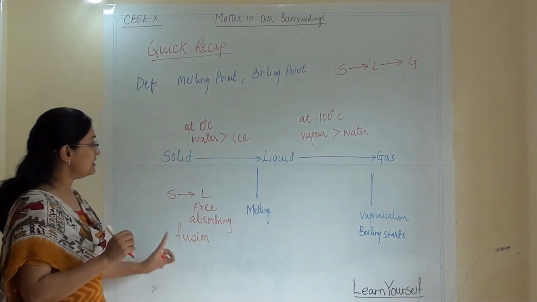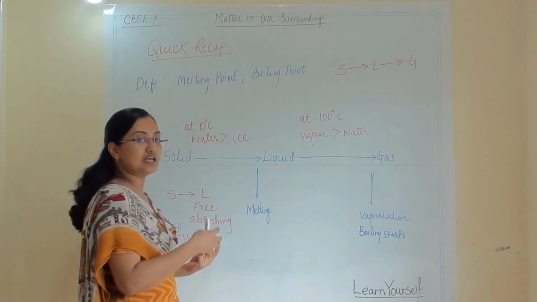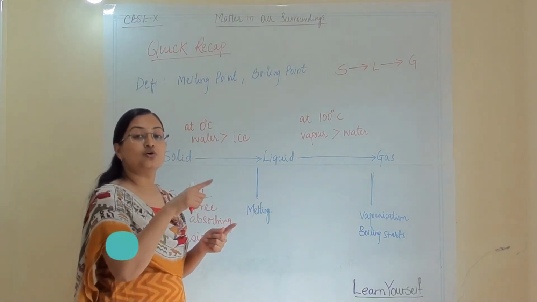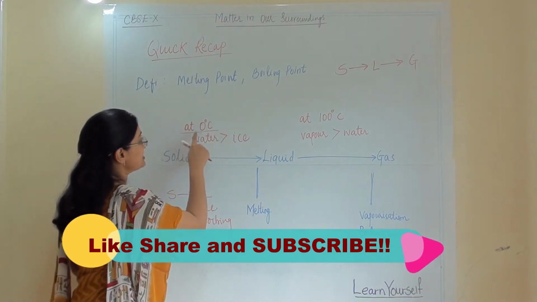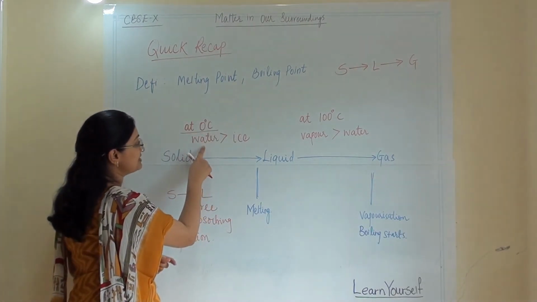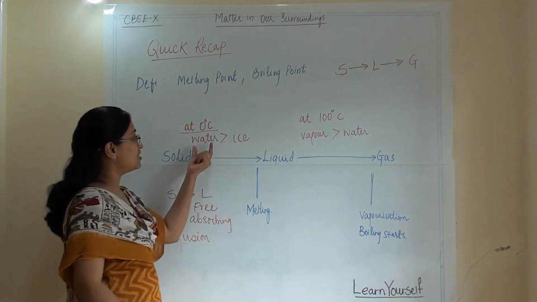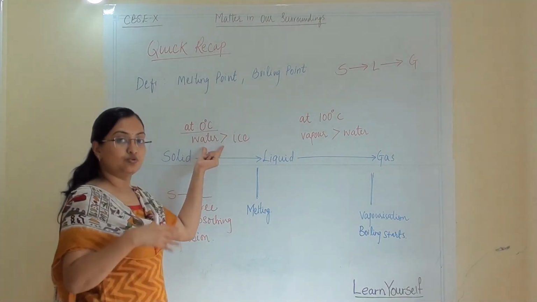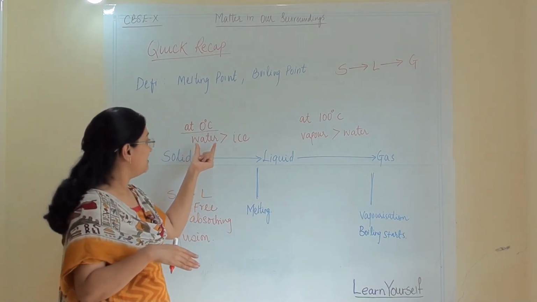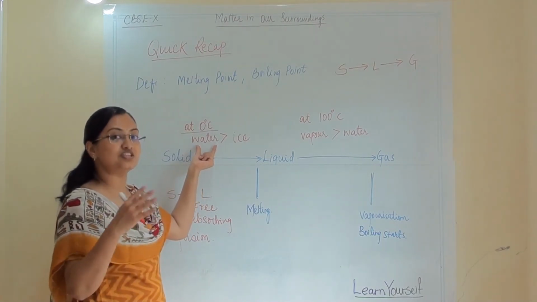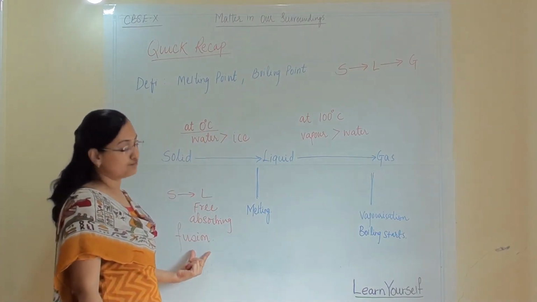And until all particles become free, there will not be any temperature change. So at 0 degrees centigrade, water particles have more energy compared to ice, because this is a liquid and those particles are free compared to the solid state. And why are they free? Which energy have they absorbed? They have absorbed latent heat of fusion.